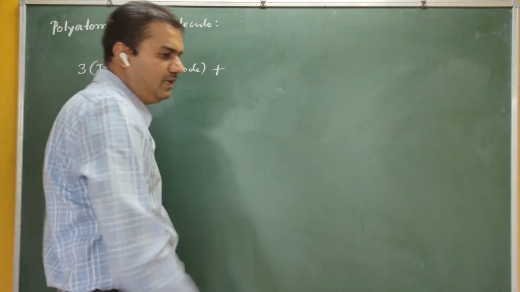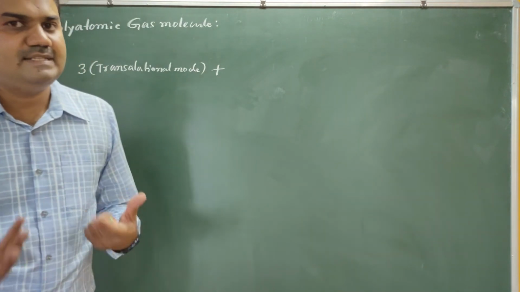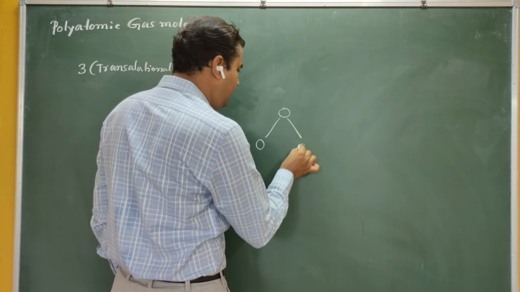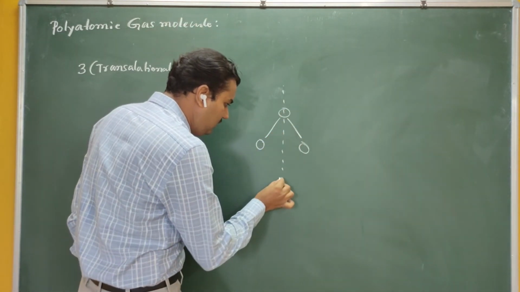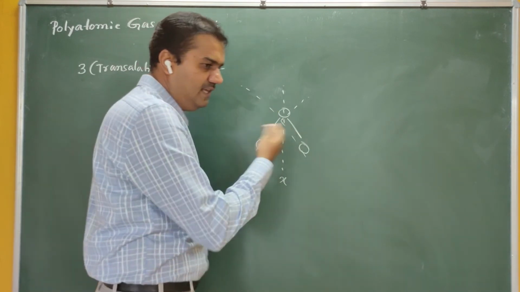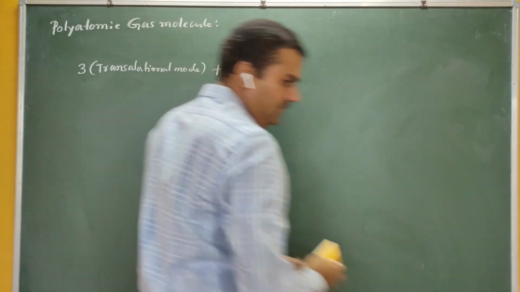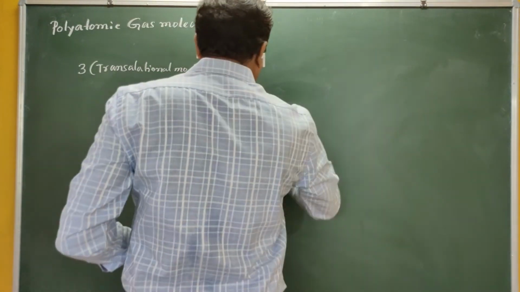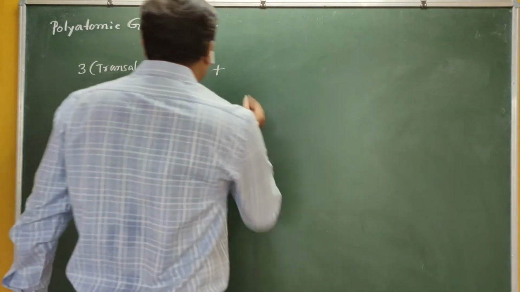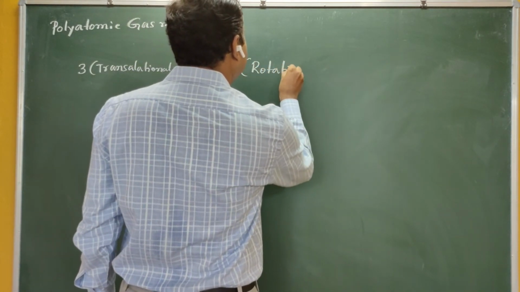And how many rotational modes? Again, you have got 3 rotational modes. The molecule can rotate around x, y, and z. You have seen that if it is a triatomic gas and it is non-linear, then it has 3 possible rotations. If I take this one as x, this one as y, this one as z, you can see here it can rotate along any of the 3 axes. Therefore, for a triatomic gas molecule, if it is non-linear, you have got 3 degrees of freedom due to the rotational motion.